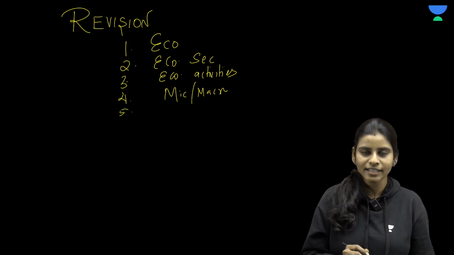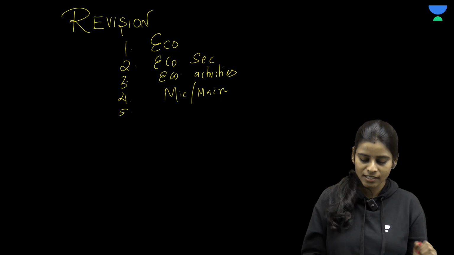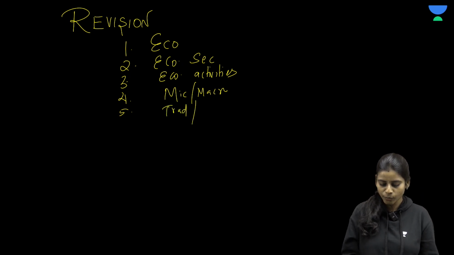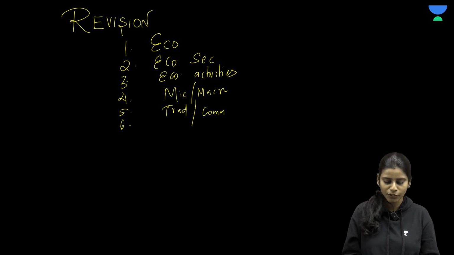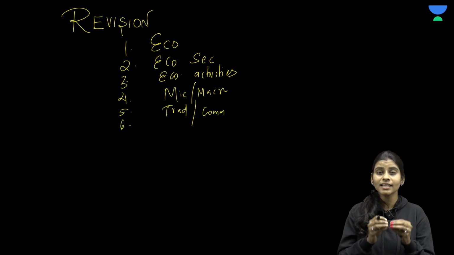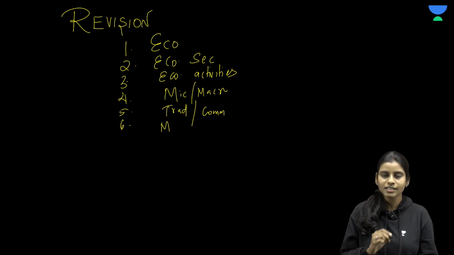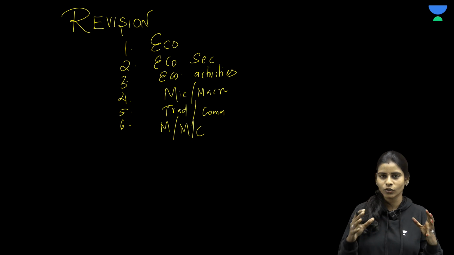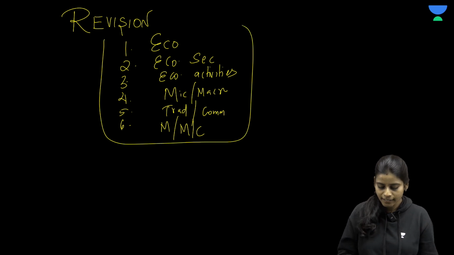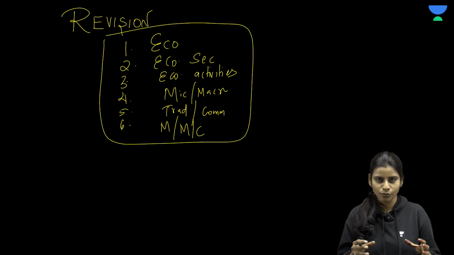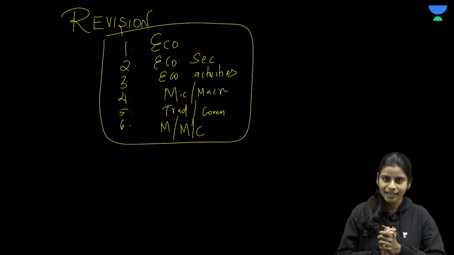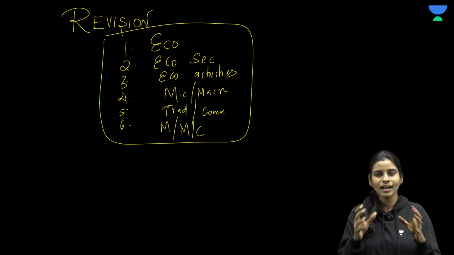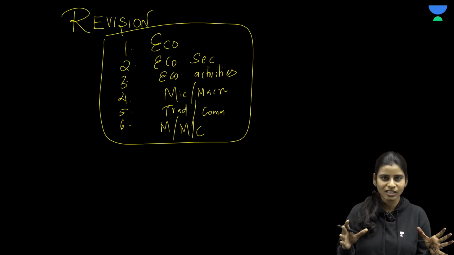And then we studied different types of economic systems like traditional economy. We also studied command economy, and then in the next video we discussed the main differences between market economy, mixed economy and of course the command or the planned economy. So these are the topics that we covered so far, and I hope you have all your doubts clarified, and in case you have any doubts, please drop a message in the comment section.